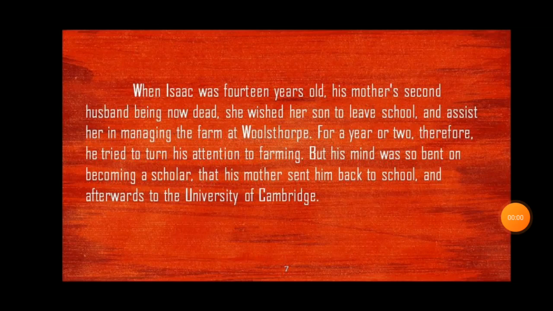Okay. When Isaac was 14 years old, his mother's second husband being now dead, she wished her son to leave school and assist her in managing the farm at Woolsthorpe. Okay. For a year or two, therefore, he tried to turn his attention to farming. Now his mother says that you go and do the work in the farm. Okay. But his mind was so bent on becoming a scholar that his mother sent him back to school.